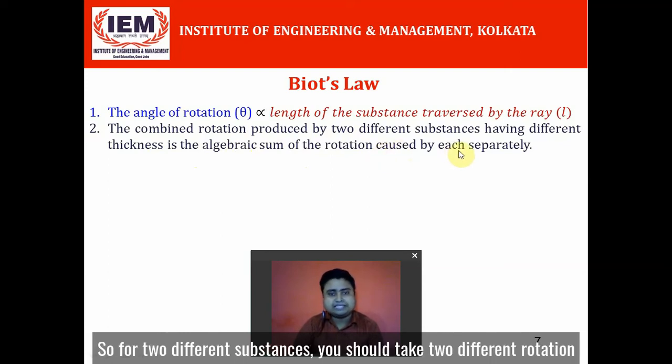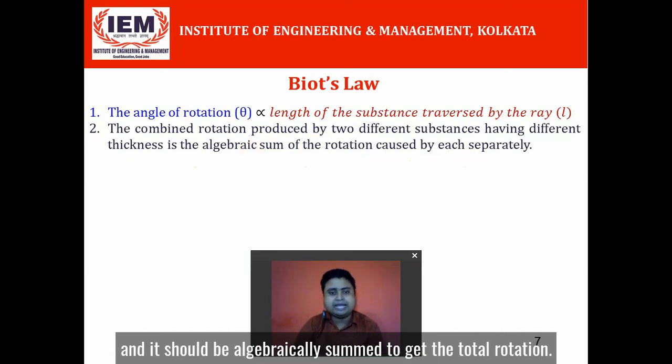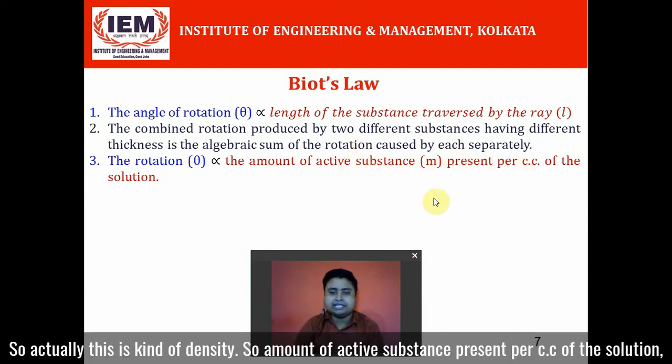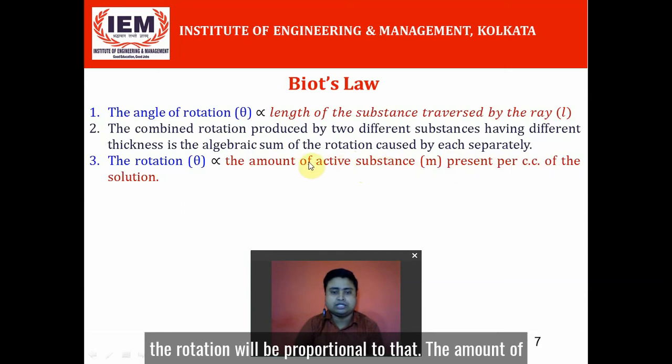So for two different substances, you take two different rotations and algebraically sum them to get the total rotation. The rotation theta is proportional to the amount of active substance, say m, present per cc, so it is kind of a density. The rotation will be proportional to the amount of active substance present per cc of the solution.